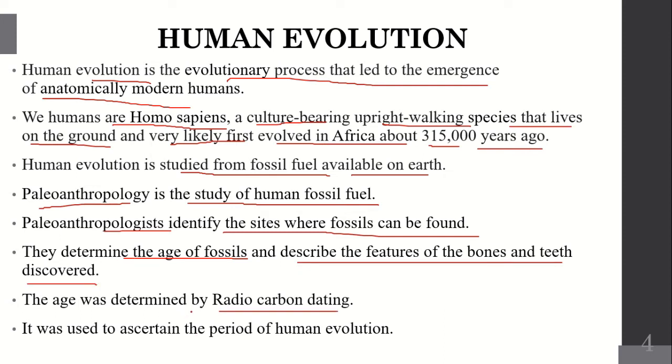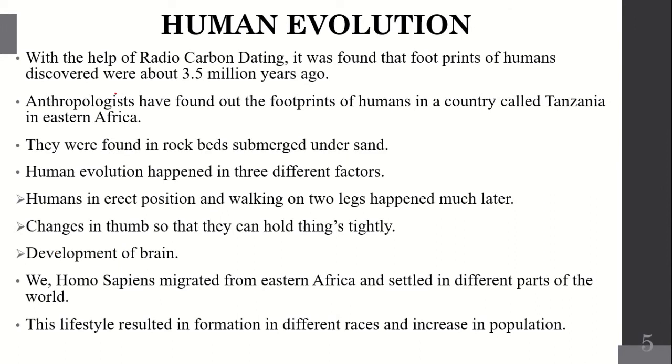The age was determined by radiocarbon dating. When the fossils are exposed to radiocarbon dating, it gives the exact data of how long back they belong. It was used to ascertain the period of human evolution. With the help of radiocarbon dating, it was found that footprints of humans discovered were about 3.5 million years old.